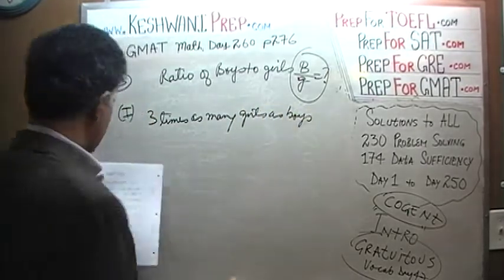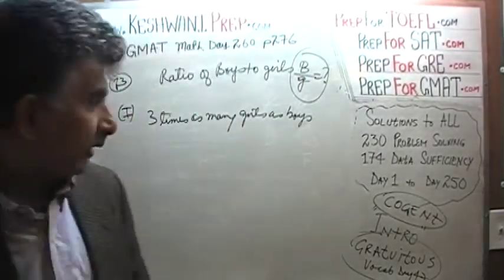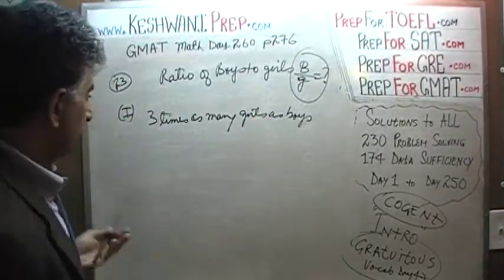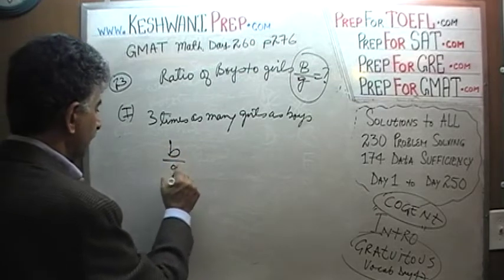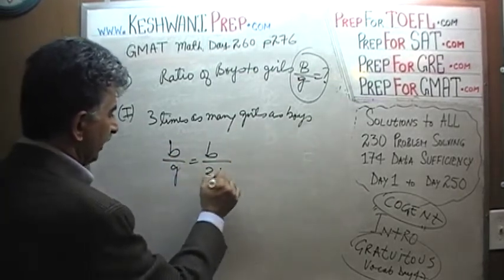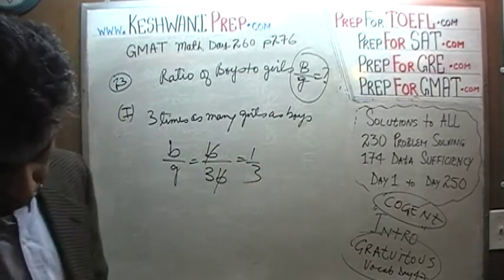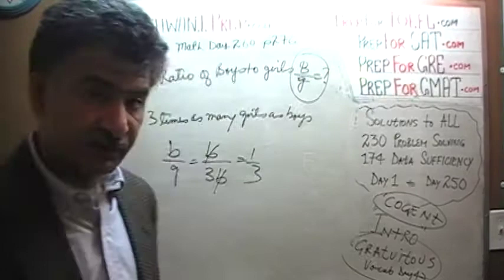Well, there you have it. It clearly tells us what the ratio is. There are 3 times as many girls as boys. Obviously, we can figure out the ratio of boys to girls. The boys to girls is going to be simply boys, and the girls are 3 times as many as boys, so it's 3 times the boy. The ratio is 1 to 3, obviously. It's simple enough, because there are 3 times as many girls. First statement by itself is enough.